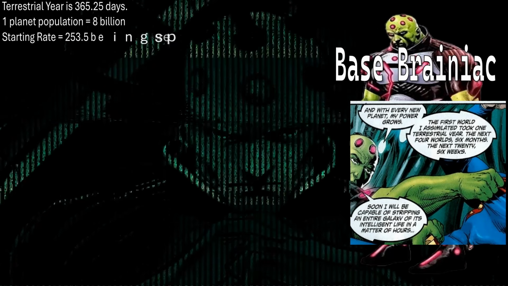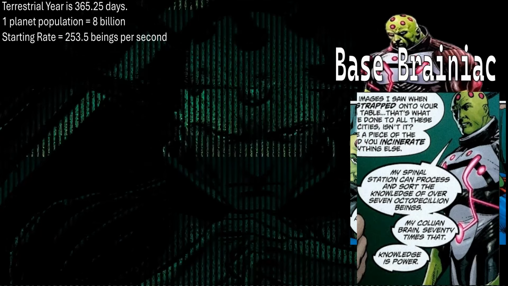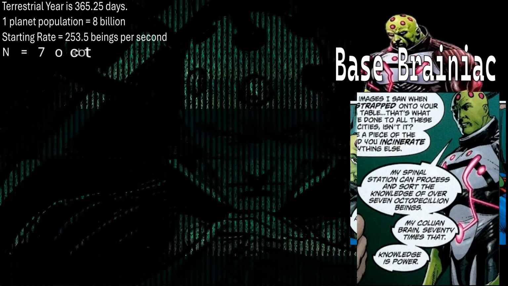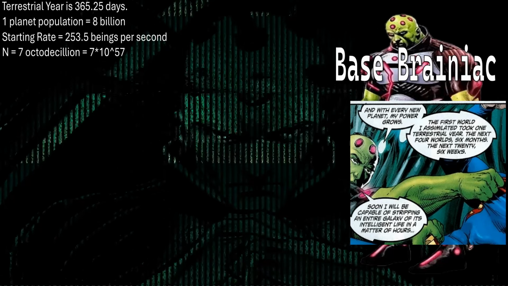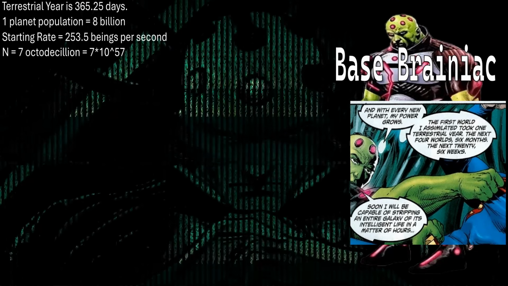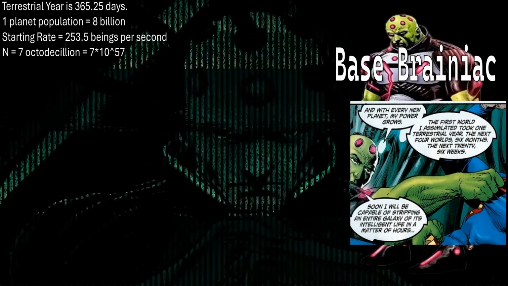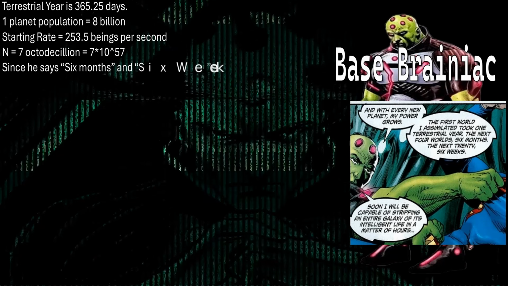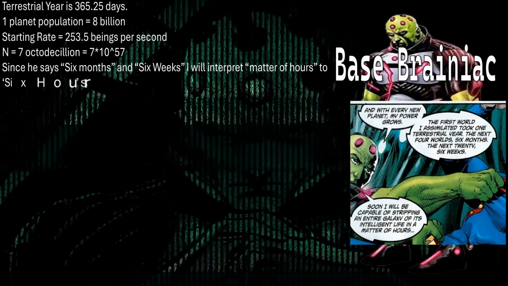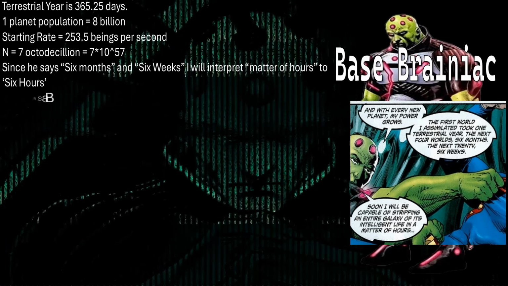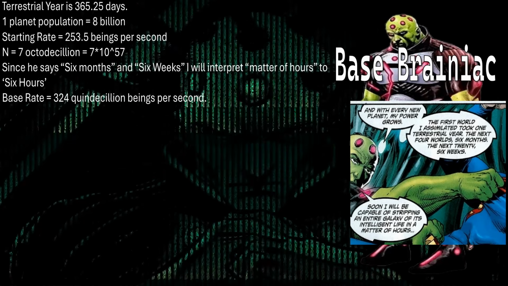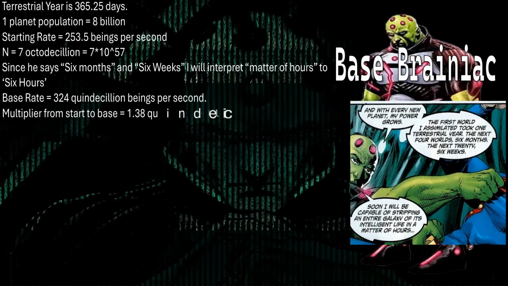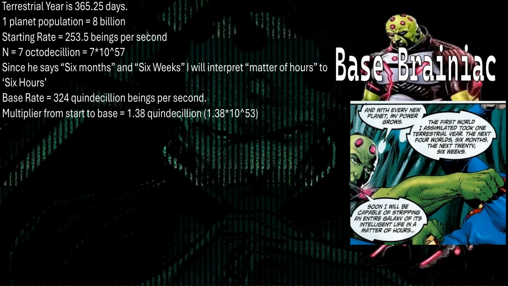to do 8 billion beings. However, he's at the point now that he could do 7 octodecillion beings, being that of nearly an entire galaxy, in only a matter of hours. To say how many hours he's talking about, I'll use the text colloquially in the fact he says 6 months and 6 weeks prior to this, to imply that when he means several hours, he means about 6 hours. This gives an absolutely massive multiplier for how much smarter he got, being 1.38 quindecillion, or 1.38 times 10 to the 53 times smarter.